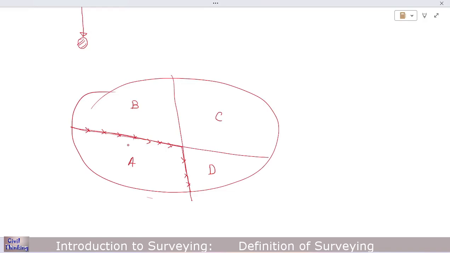As the human population grew, the value of the land increased. Initially, when we marked these boundaries, it was not accurate, maybe slightly rough.